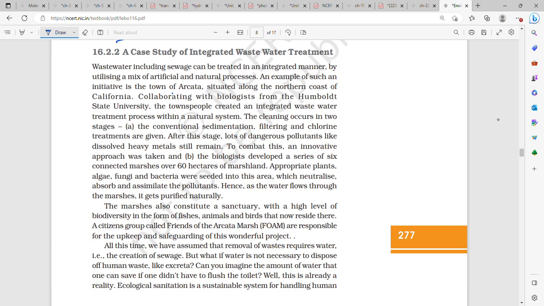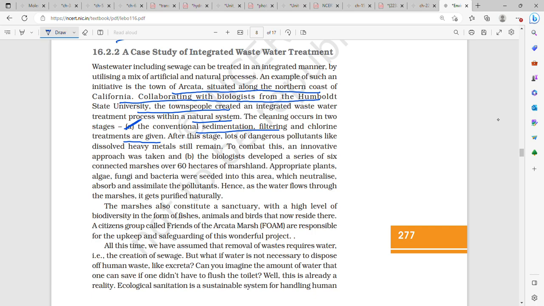In the town of Arcata, situated on the northern coast of California, collaborating with biologists from Humboldt State University, an integrated wastewater treatment process was developed. The cleaning took place in two steps. First was the conventional sedimentation, filtration, and then treatment with chlorine. But after this stage, there were still lots of dangerous pollutants like dissolved heavy metals. So to combat this,